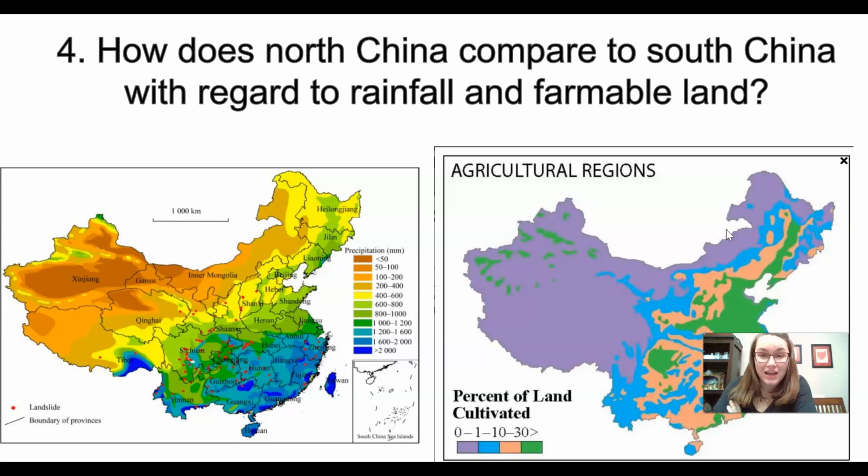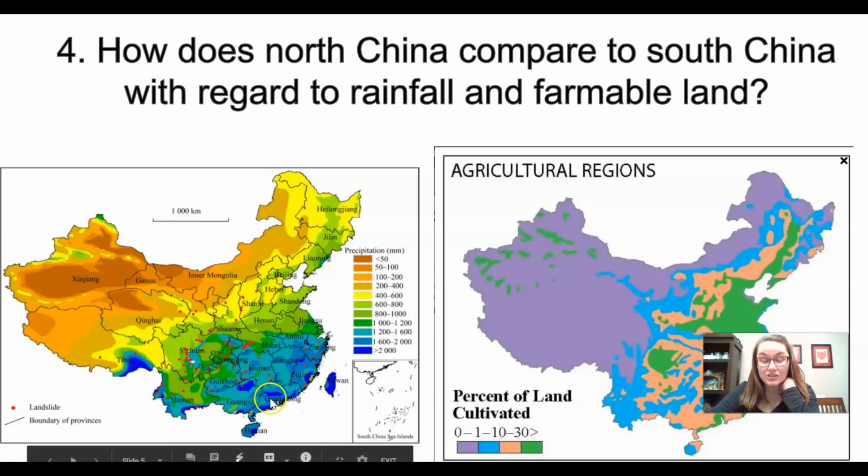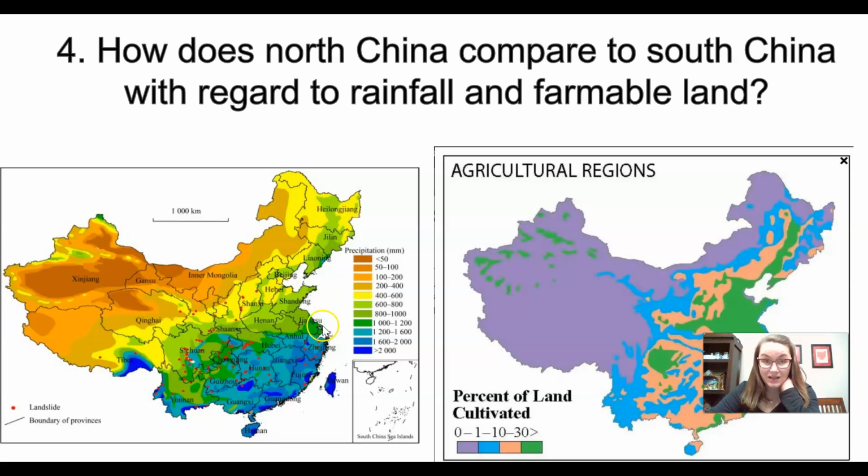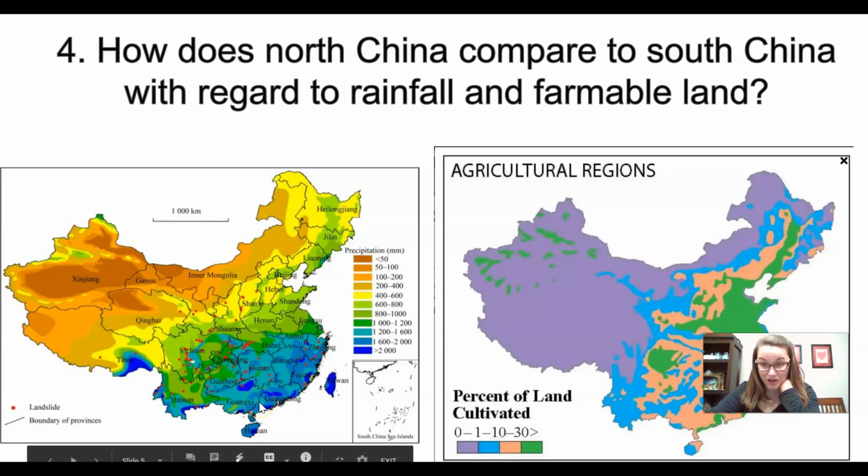How does North China compare to South China in regard to rainfall and farmable land? So what we see here is not a lot of precipitation or rain. Those are those brown colors kind of fading to yellow, then to green, and then the blue colors have the most rain. So if you look, we notice that North China does not get nearly the amount of rain as South China.